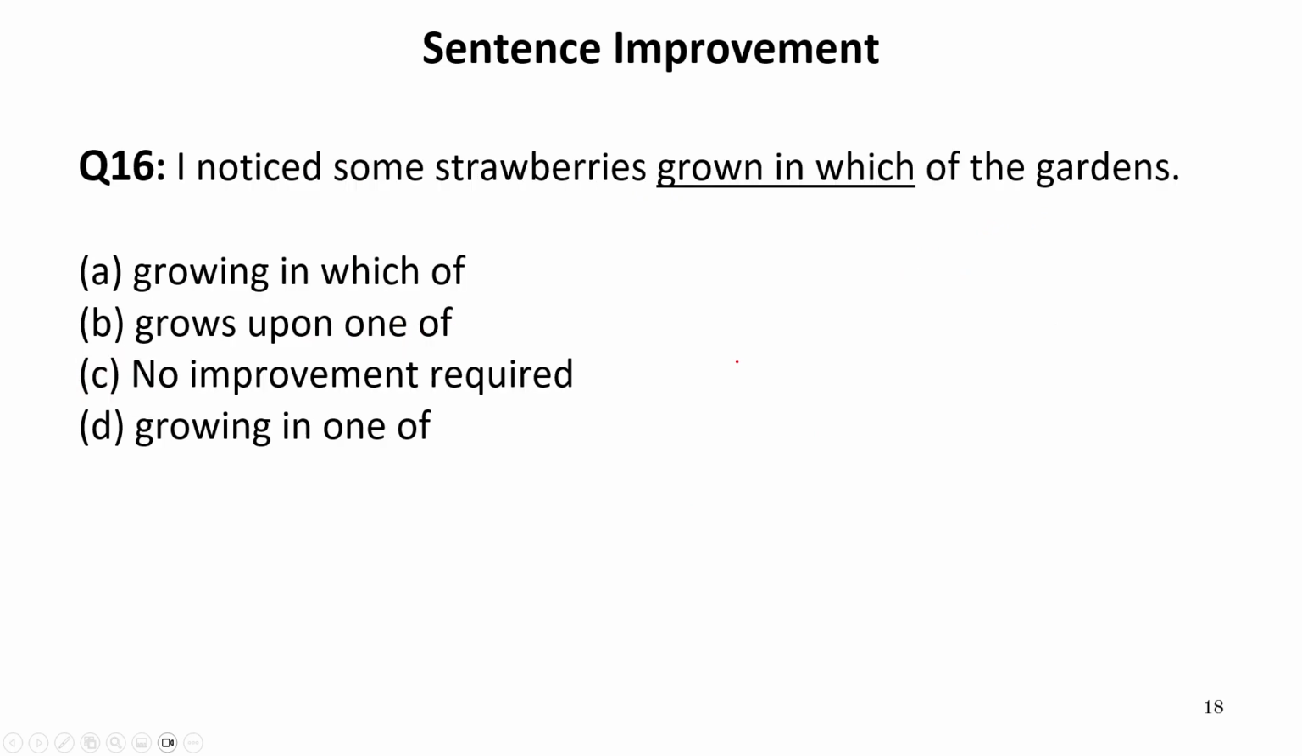Now let us move to the next one. I noticed some strawberries grown in which of the gardens? Now grown in which of the gardens is incorrect because it is actually like asking a question, whereas it is a statement, not the question. Now let us see the sentence again. I noticed some strawberries grown in which of the gardens? Now this part is incorrect grammatically. So this cannot be the answer.